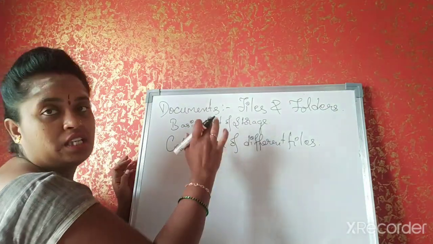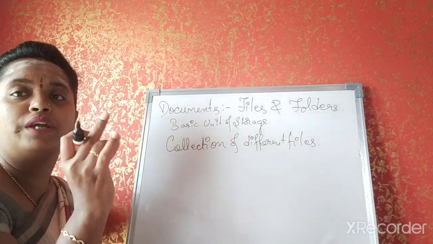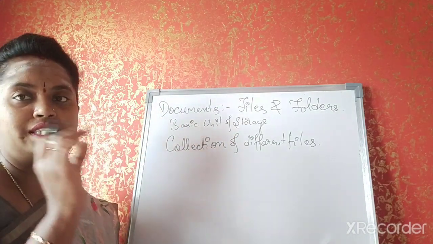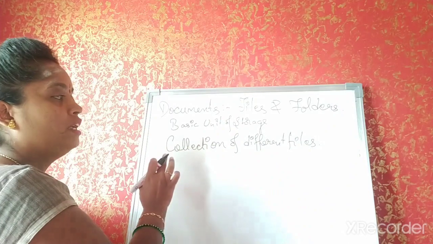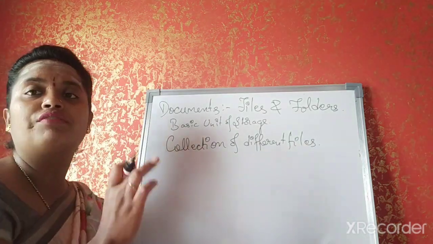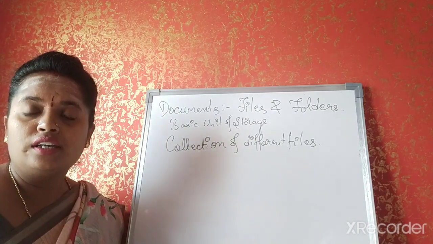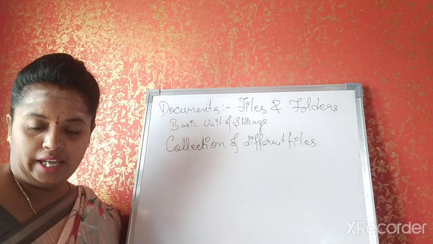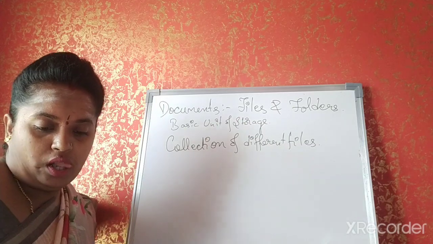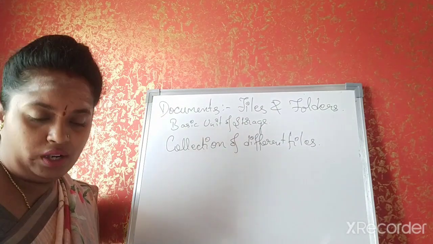So a file is the basic unit of storage: text files, video files, audio files, image files, etc. What is a folder? A folder is nothing but a collection of different files. Understood, children? If you have any doubt, you can ask again later. You can just text or you can call and ask.